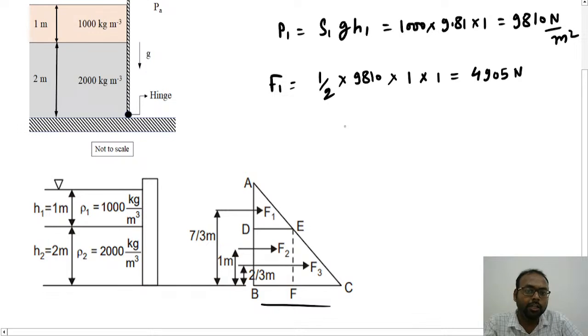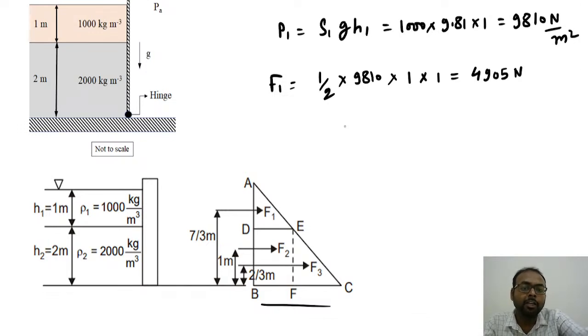Now similarly, we will try to find out the F2 and F3 values also. So to find the F2 value, we again need the value of BF. So BF will be equal to DE. So we can find the F2 value that is given by.